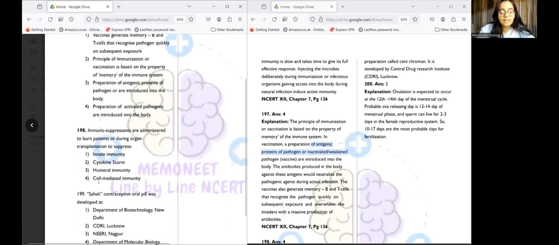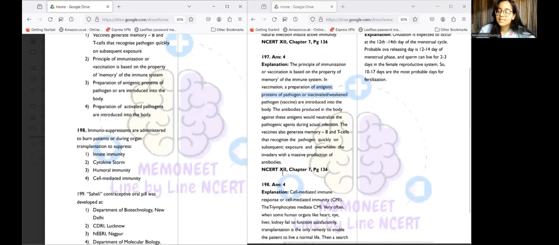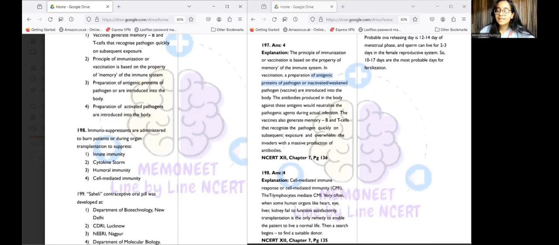Then question number 198. Immunosuppressants are administered to burn patients or during organ transplantation to suppress what? So it's basically to suppress their cell-mediated immunity. Cell-mediated immune response needs to be suppressed, and immunosuppression occurs by giving immunosuppressants.